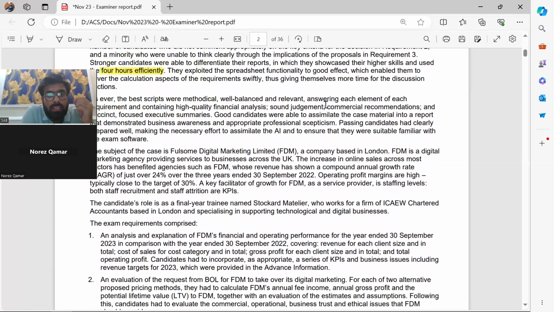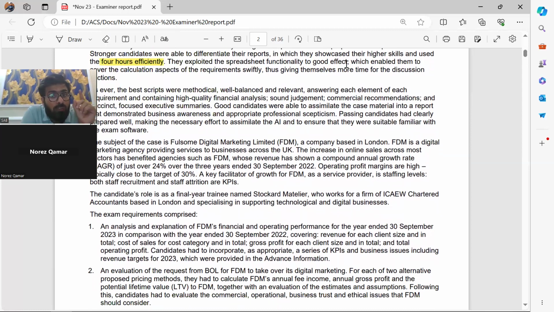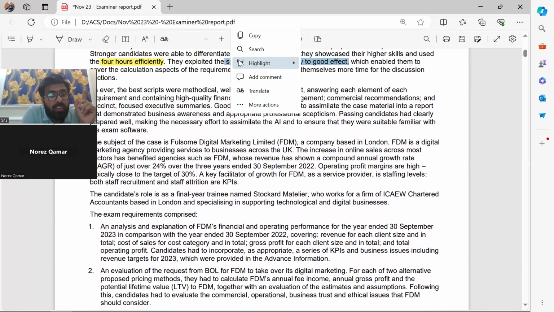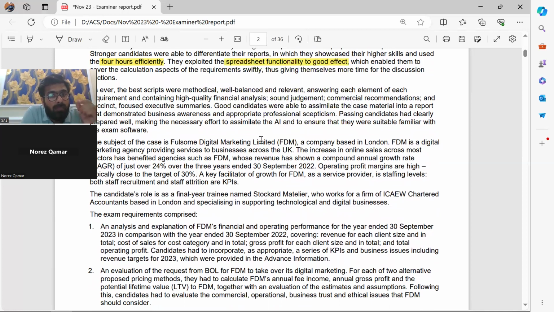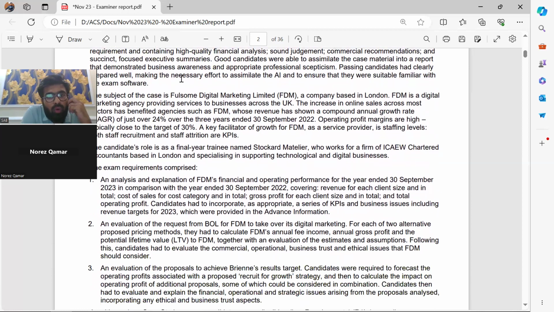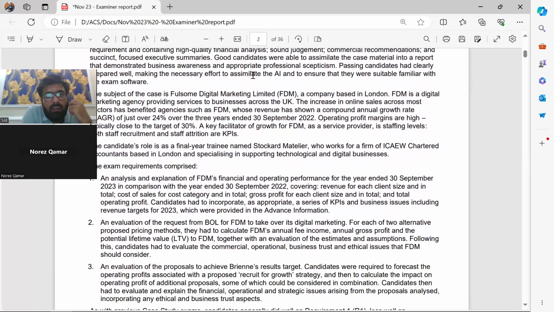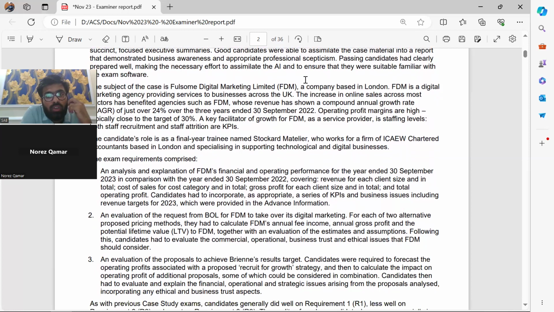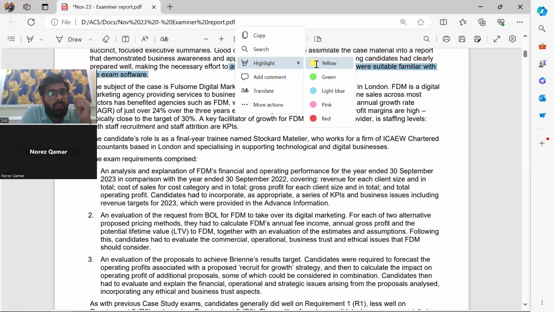Candidates exploited the spreadsheet functionality to good effect, and this is done only by practice, right? They covered the calculation aspect swiftly. As ever, the best scripts were methodical, well balanced, relevant, answering each element. Good candidates were able to assimilate the report and demonstrated business awareness, and made an effort to ensure they were familiar with the exam software. So see, familiarity with the exam software is key.